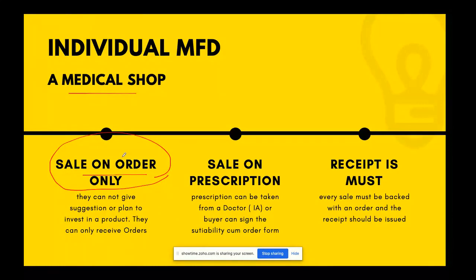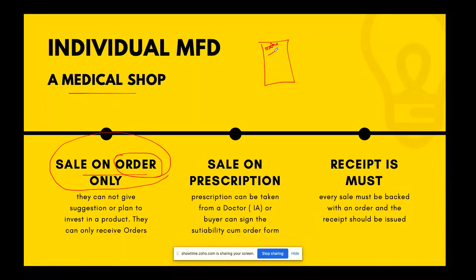You have to ensure that every sale in your company should have an order. If there is no order form, there has to be an order. Without order, generally people send an AMC link to the investor. They talk on phone and send the AMC link. Not done, not done. It will not happen because that becomes suggestion. If a customer is being sent a link to invest, you should have an order copy before that, because that will not be compliant with the regulation. If you are sending a link to a customer, that means you are giving a suggestion.